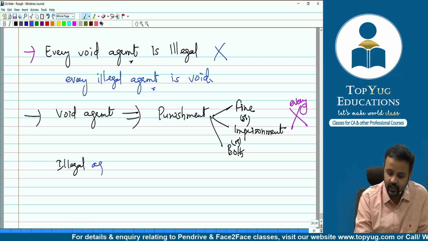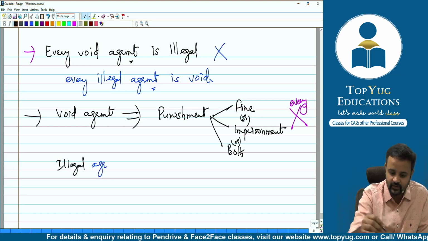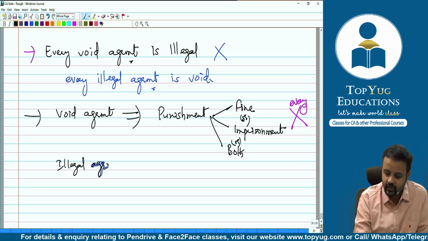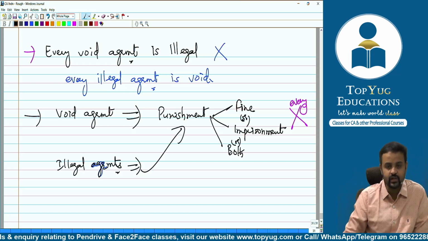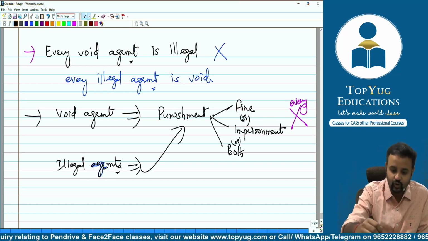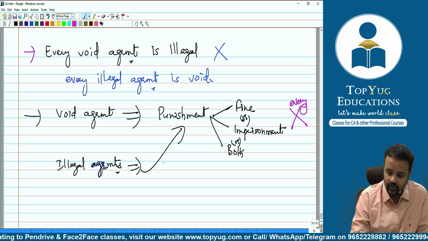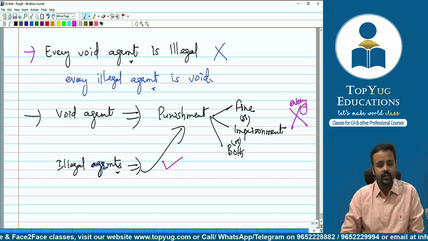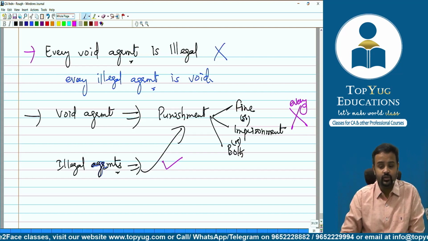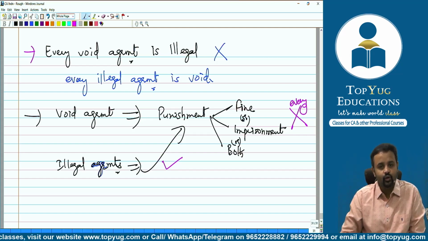But when I am talking about illegal agreements, is it always going to lead to punishment? Yes, it's always going to lead to punishment. You'll say, sir, is it written in our book? Yes, these points are written in the homework which I gave you, the differences between void agreement and illegal agreement.